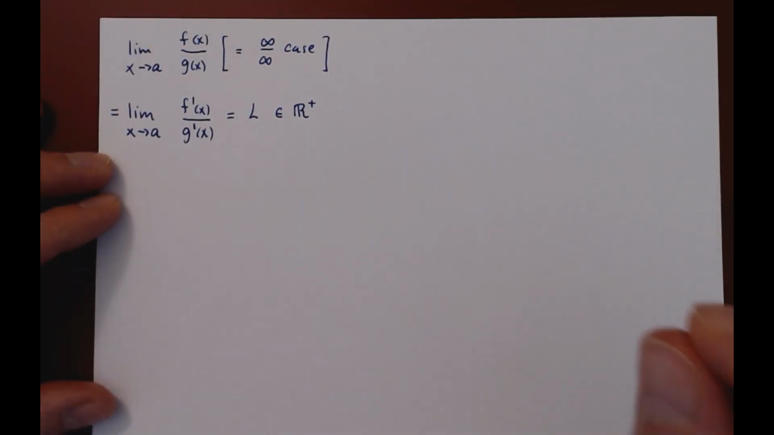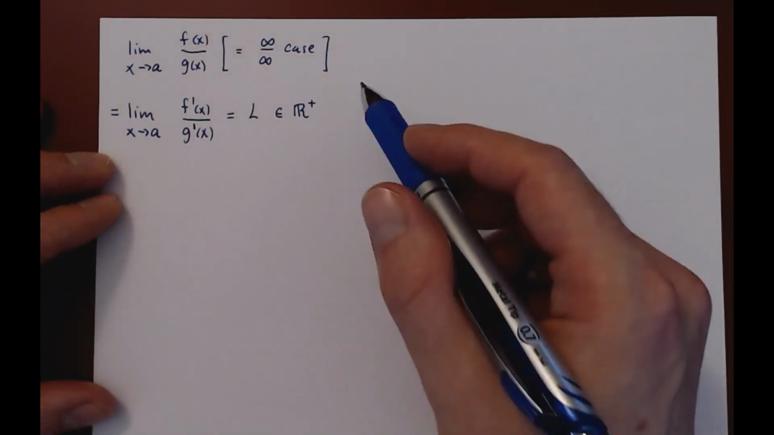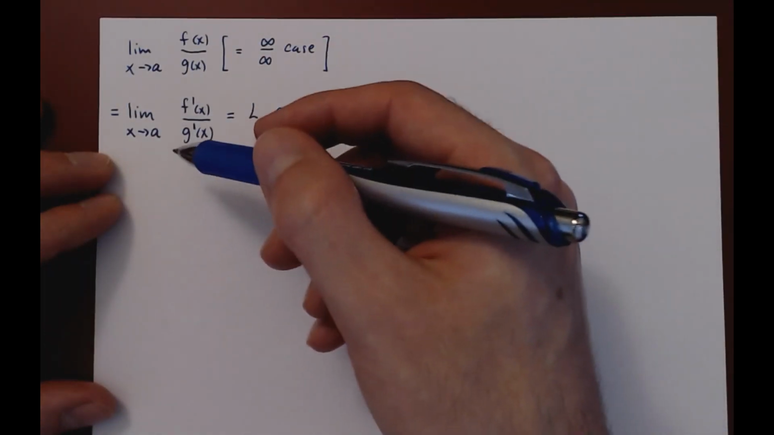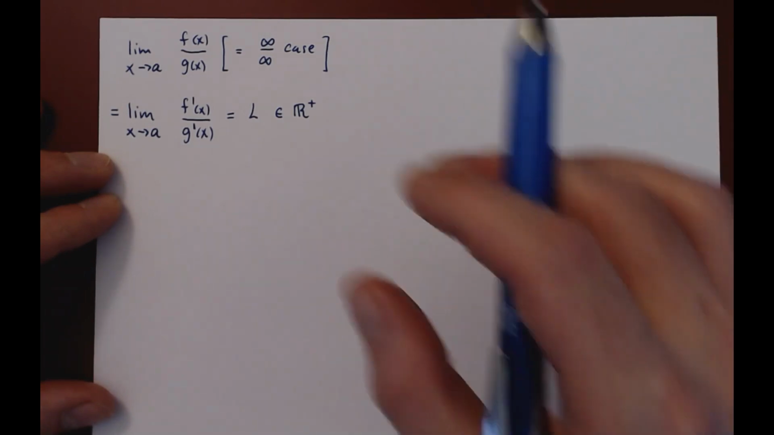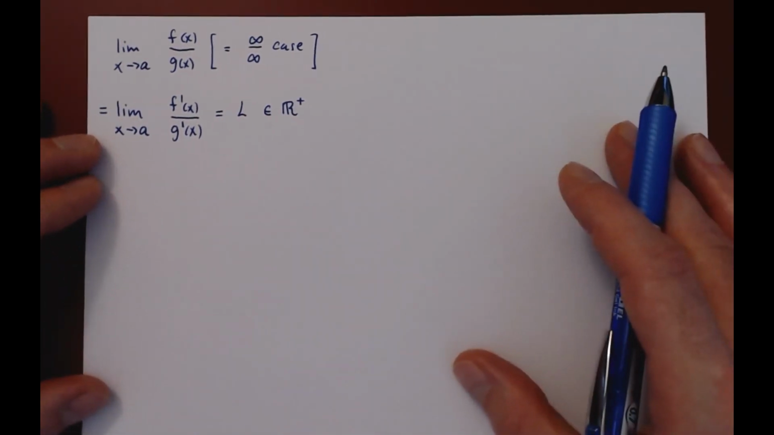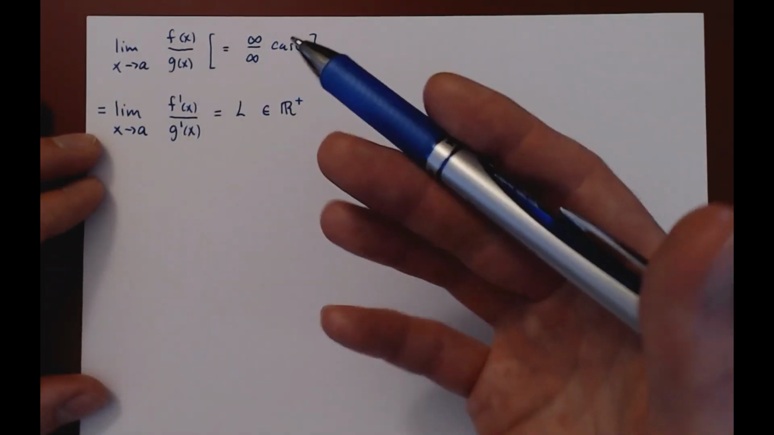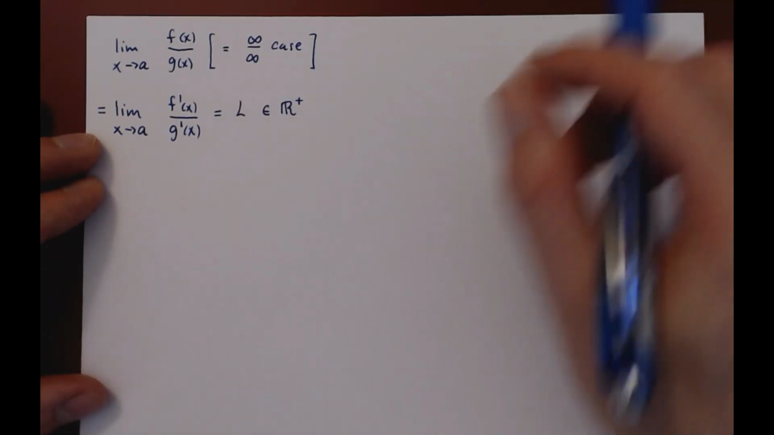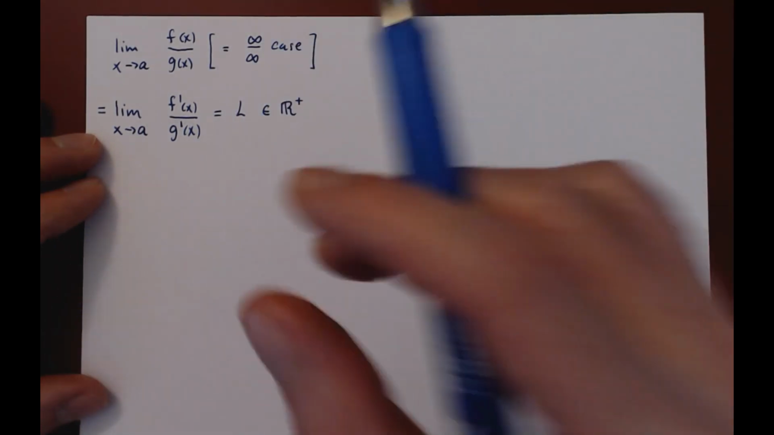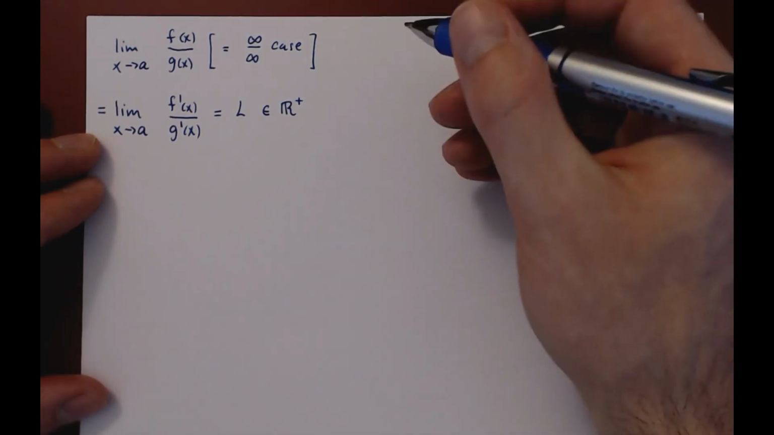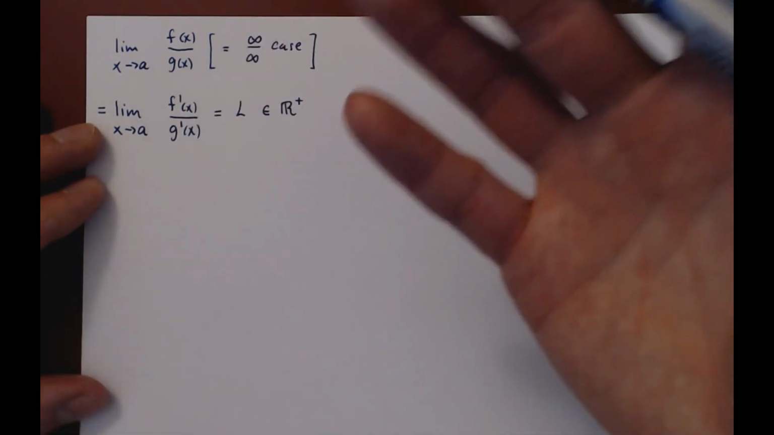Now, how can we make sense of this? How can we show that this is true in a very intuitive fashion? Well, we're about to show that this result is actually a direct consequence of Cauchy's mean value theorem. So what was the idea in Cauchy's mean value theorem?